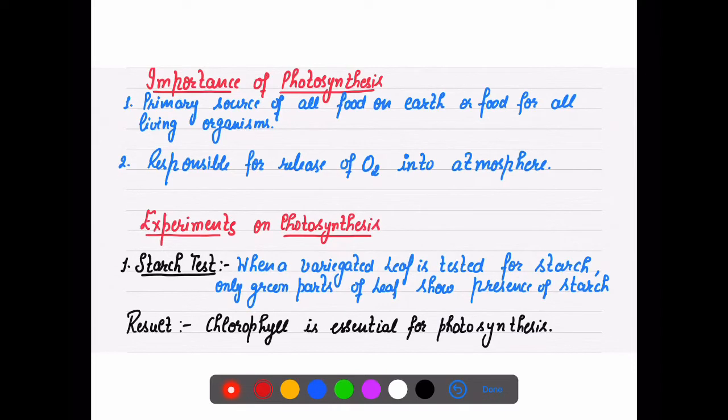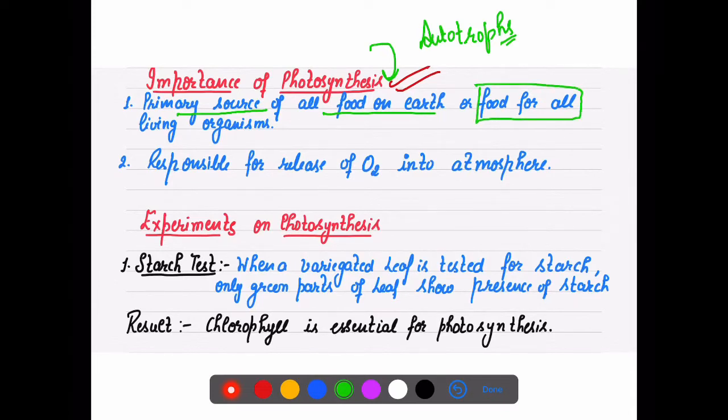Next, the importance of photosynthesis. There is no need to tell you what the importance of photosynthesis is. It is a primary source of food. Because of this process, plants are known as autotrophs. It is the primary source of food on earth, and food for all living organisms. The most important thing: the gas which we use in breathing, in the exchange of gases in our respiratory system. Plants are responsible for the release of oxygen into the atmosphere, right?